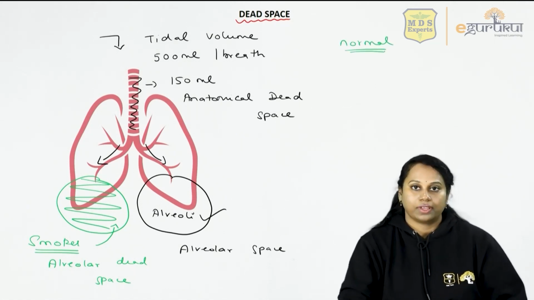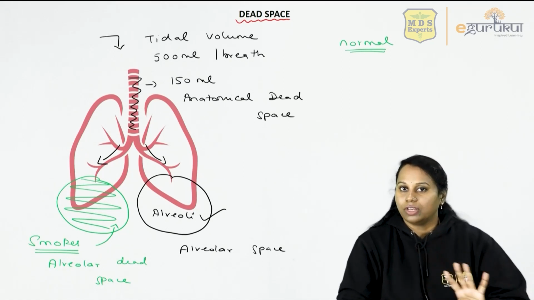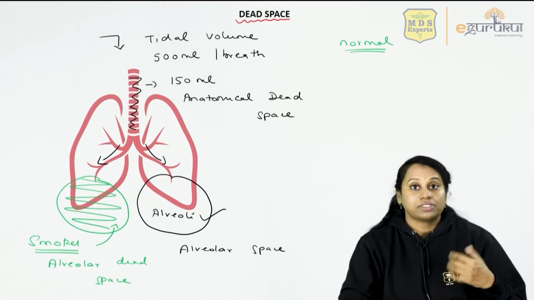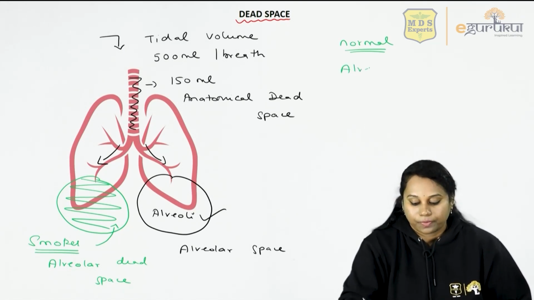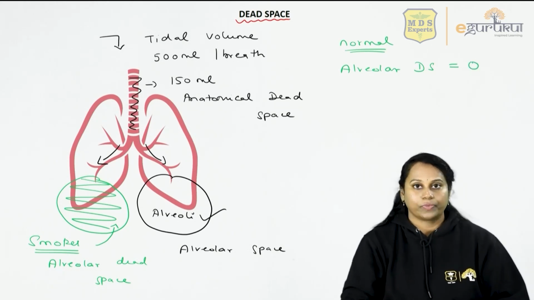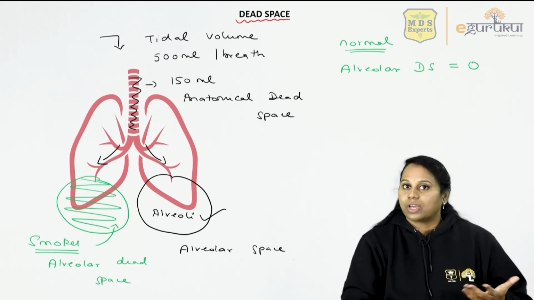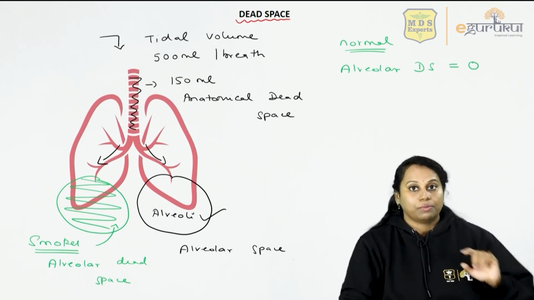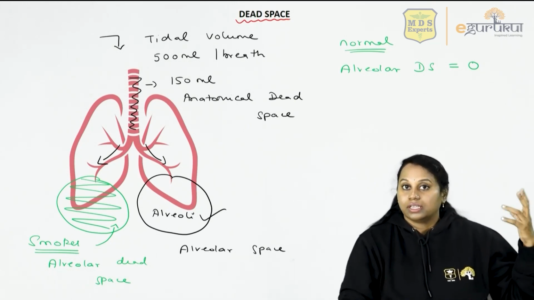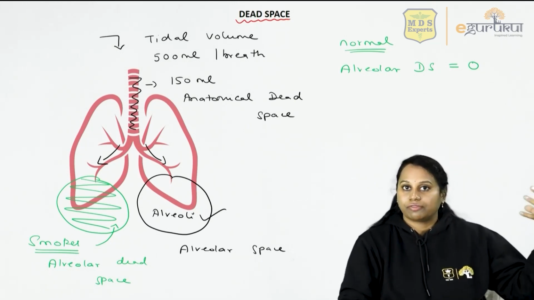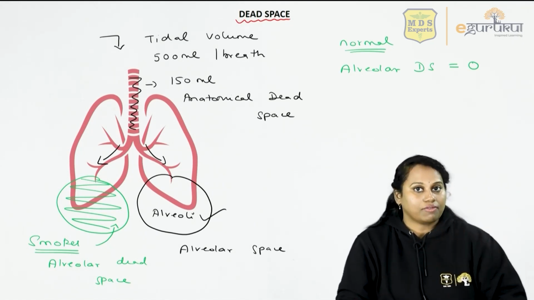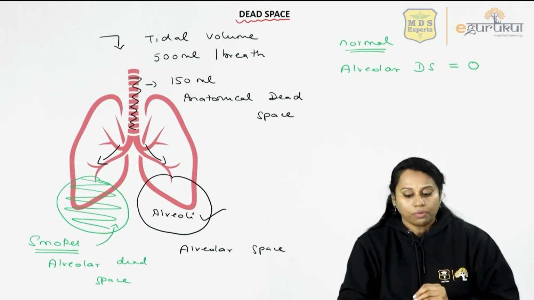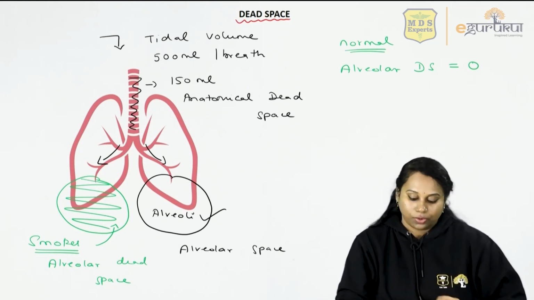If you don't have any respiratory trouble and all your alveoli are functioning, gas exchange is taking place in all of them. Therefore, alveolar dead space is 0. But a smoker or any other alveolar disease patient, whose alveoli are not functioning, will have a value for alveolar dead space. Normal alveolar dead space is 0.